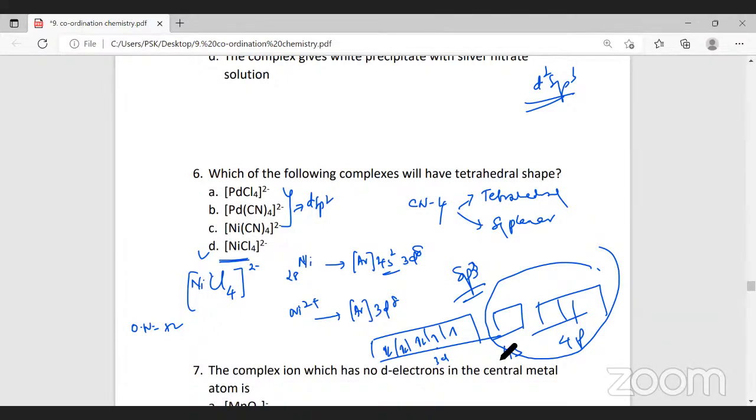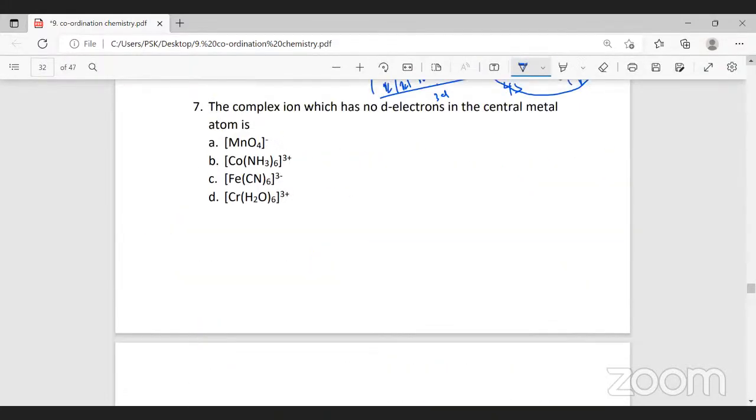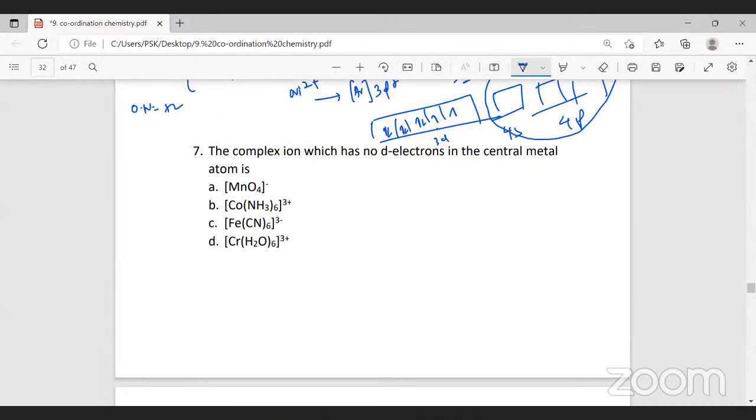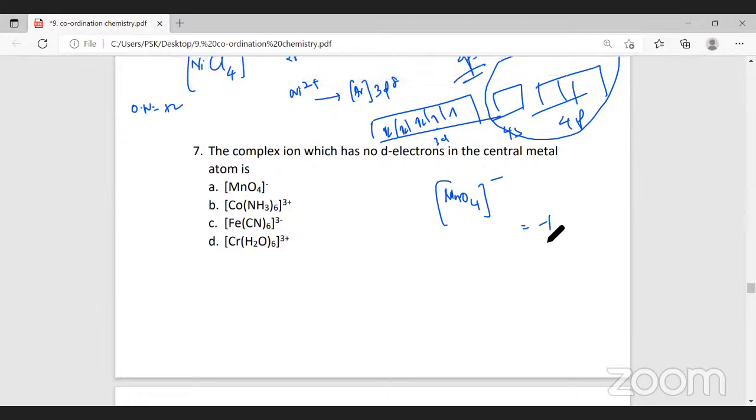The complex ion which has no d electron in the central metal. Tell me, which is the complex ion which has no d electron in the central metal? Now, firstly, we'll take MnO4 minus. What is the oxidation number of manganese here? As a whole, the charge is -1. Oxygen is -2. -2 into 4 is -8. Manganese, we don't know. We take it as X. So X will be equal to +7. Oxidation state of manganese is +7.